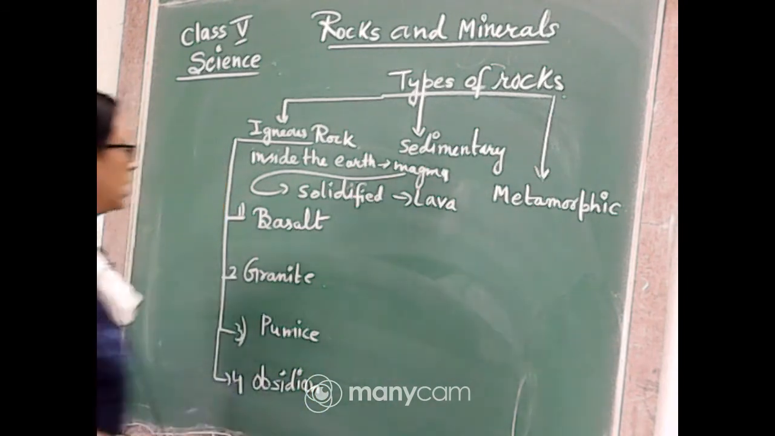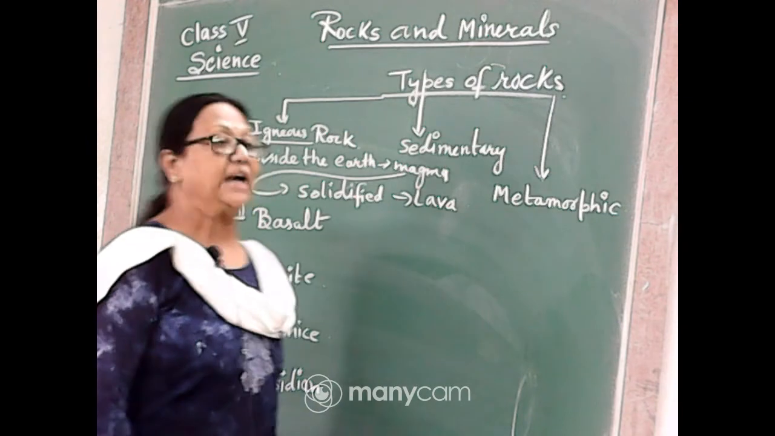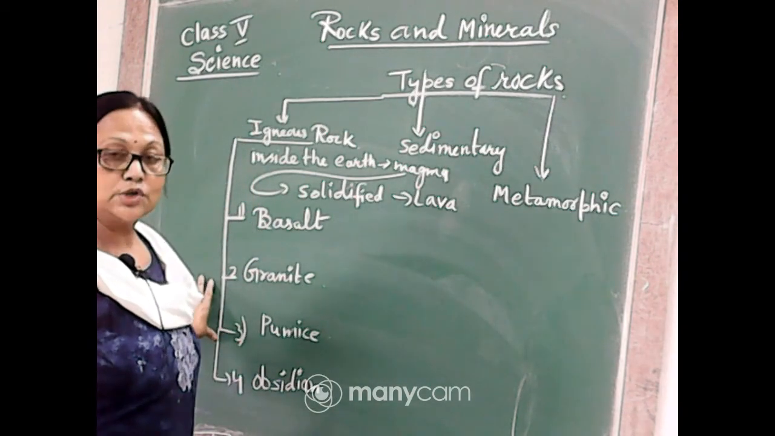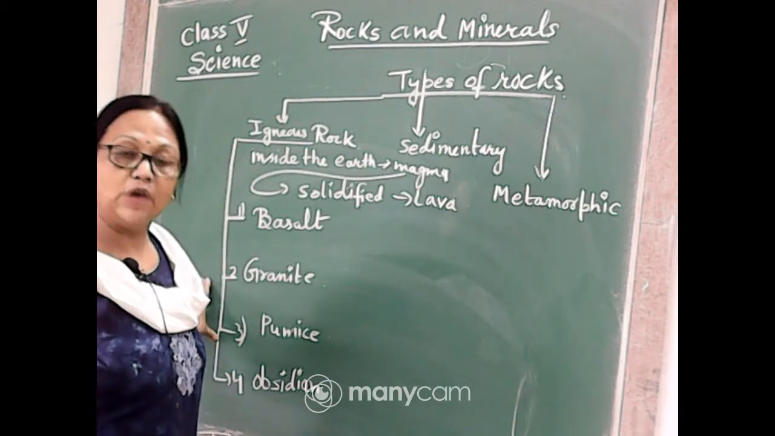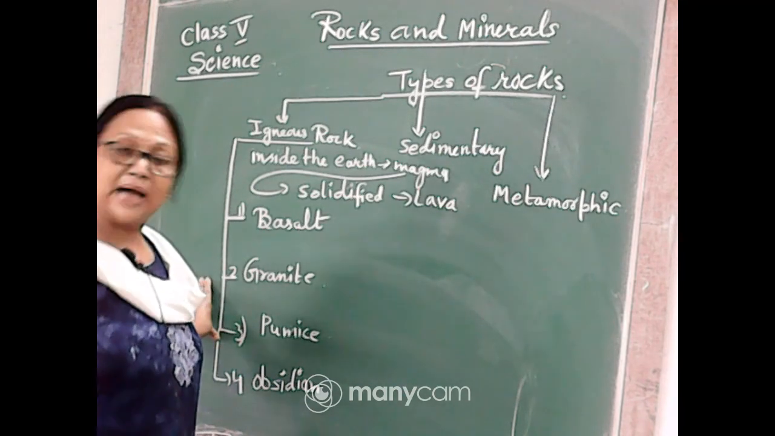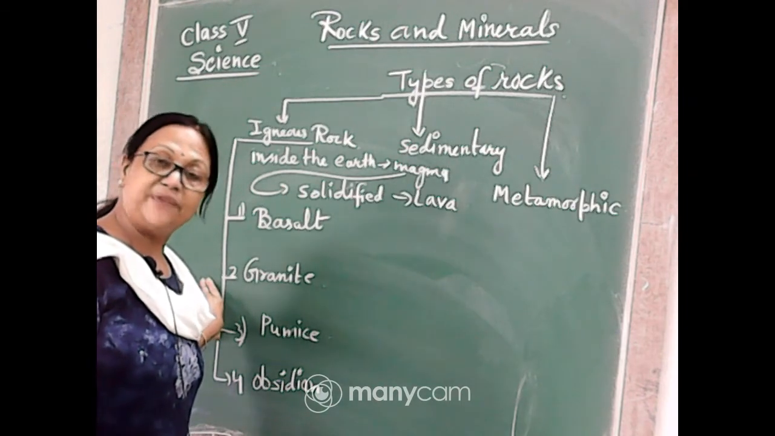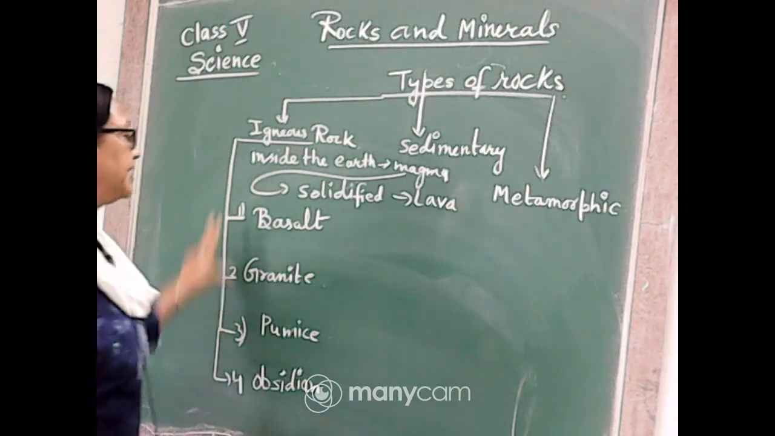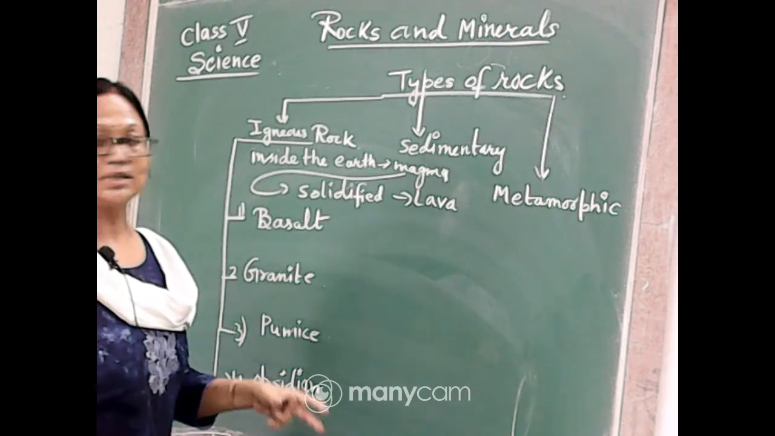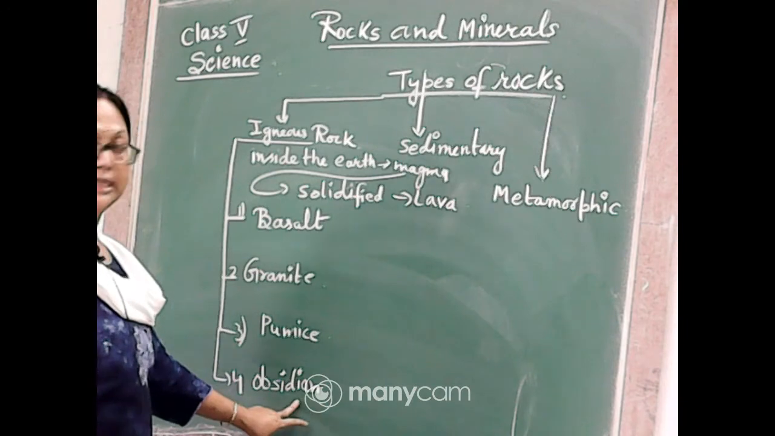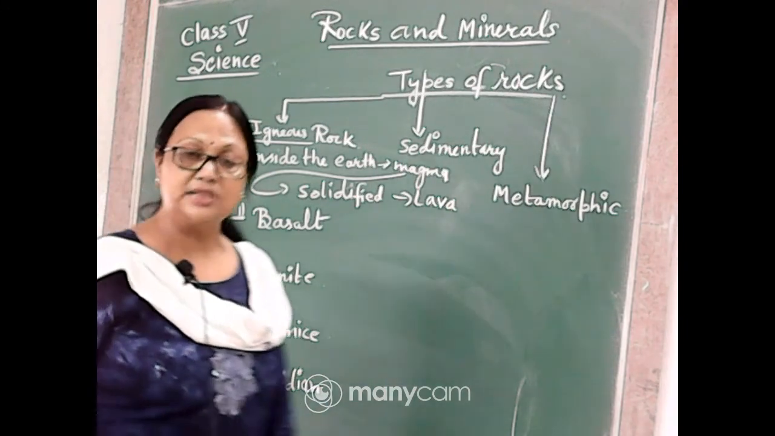So now we came to know there are 4 types of igneous rock. So how are they forming? Due to volcanic eruptions, the magma comes out on the surface of the earth, cools and solidifies to form the rocks. And in the different layers of the igneous rock we will find basalt, granite, pumice and obsidian, and they have different kinds of function.